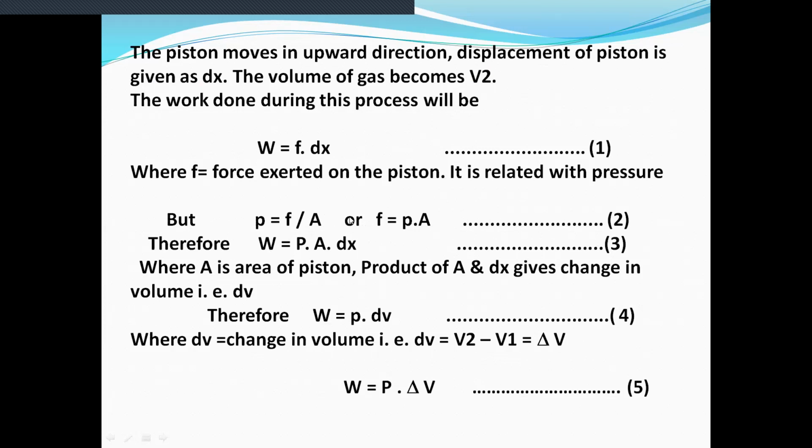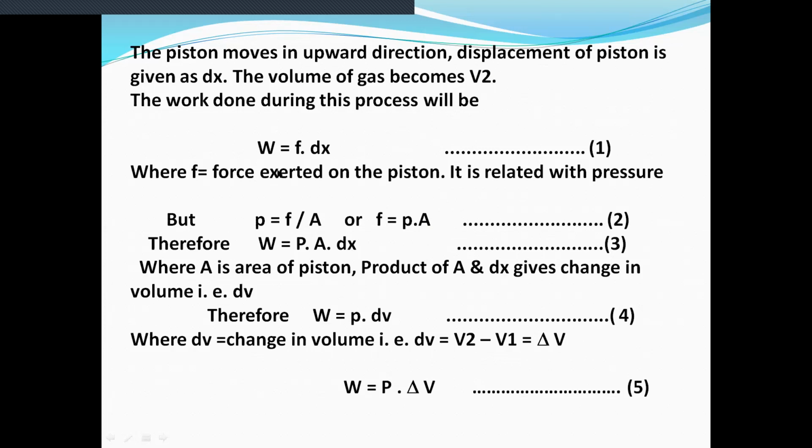Now arranging this equation, F is equal to P into A. This is equation number 2. Now in equation 1, there is a term of force, that is F, while in equation 2 we have calculated the value of F, that is F is equal to P into A. So put the value of F as P into A in equation 1.